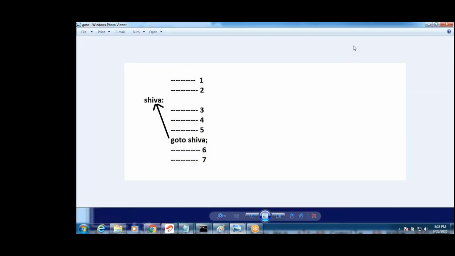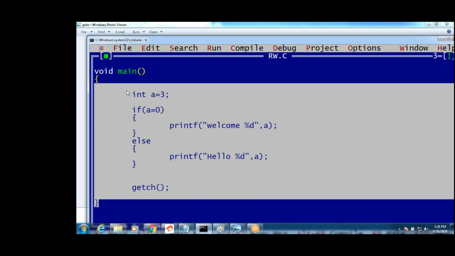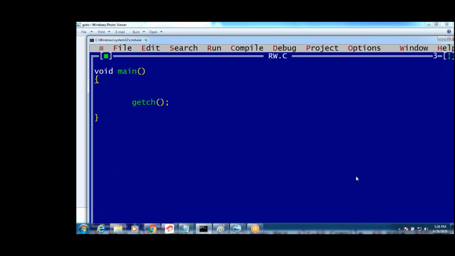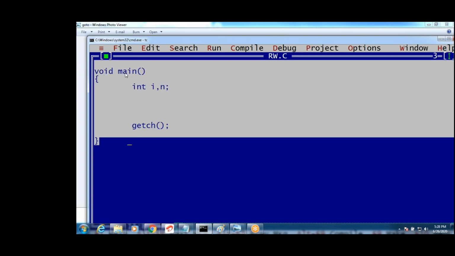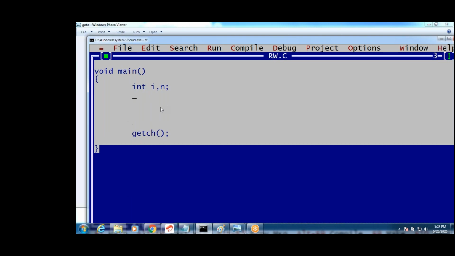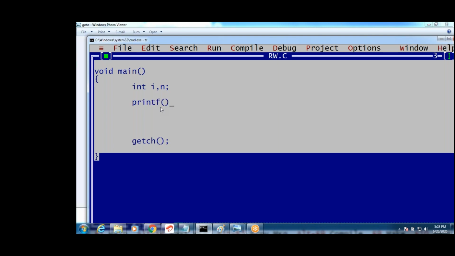Okay, see. How to use the goto statement? Now I am using the goto statement. You have to read a number, guys. Int i, n. Execution control starts from main only. That execution control is called a thread, guys. In C, only one execution control will be there. That execution control starts from here.